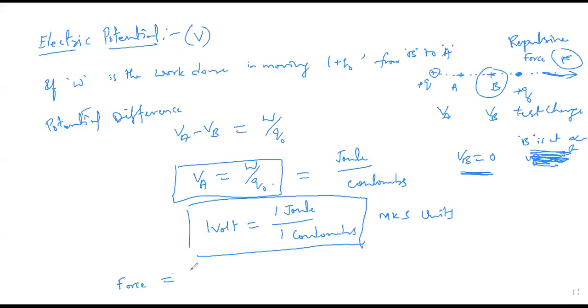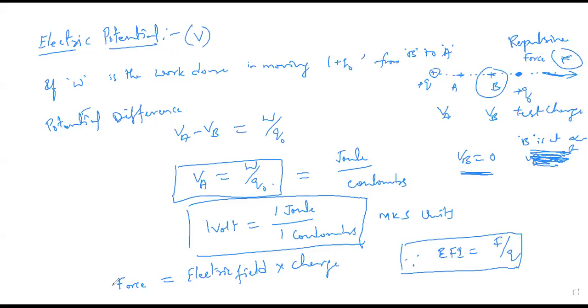Then this repulsive force can be written as the electric field with respect to the charge which we have taken in free space, multiplied by the charge. So how did I get this expression? Already we have done it. Electric field intensity can be defined as force per unit charge. Correct or not? From the same expression, now I am going to write the Coulombic repulsive force as electric field intensity into the charge present in that particular medium. So here we are taking the medium as free space.